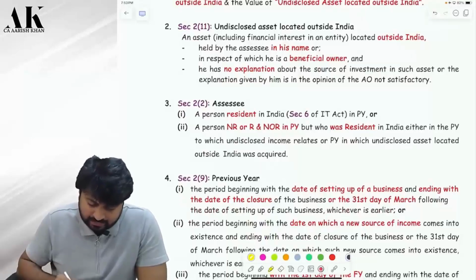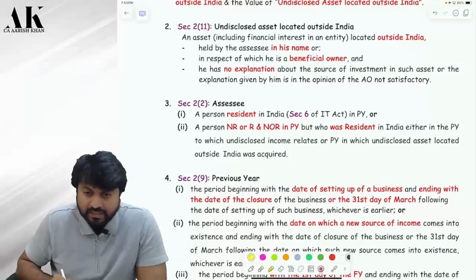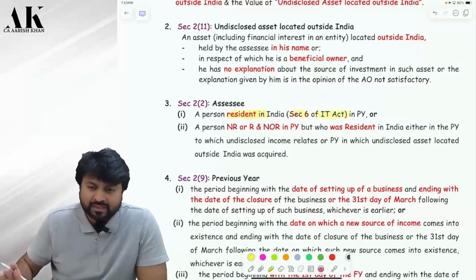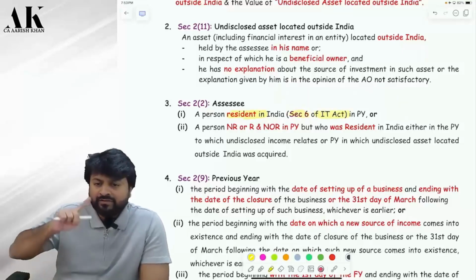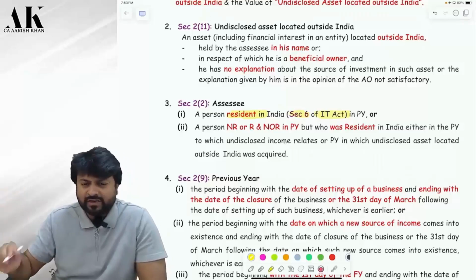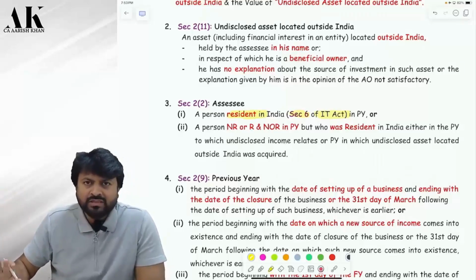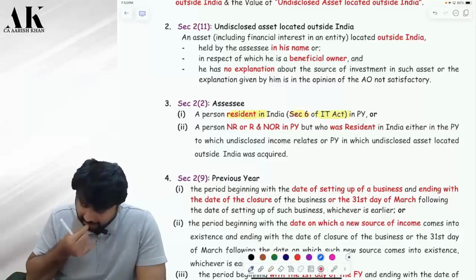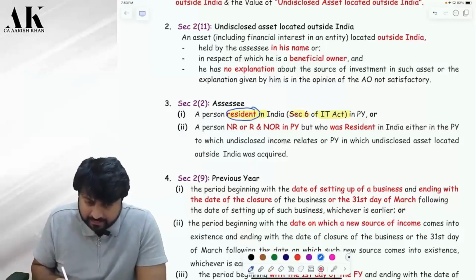Assessee is a person resident in India as per section 6 of the Income Tax Act in the previous year. So you have to refer to section 6 of the Income Tax Act, whatever we have done. We are aware of the provisions of residential status, or not? We have done residential status earlier. So whatever we have done, that you have to apply here to find out the residential status. So if you are a resident, then you are an assessee.